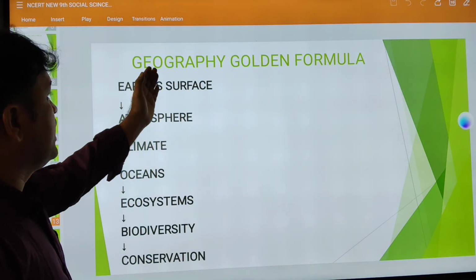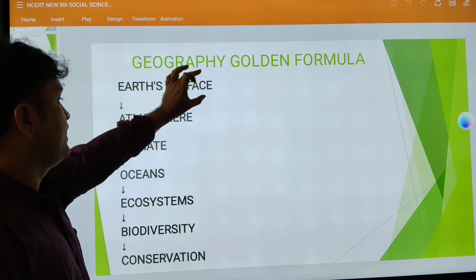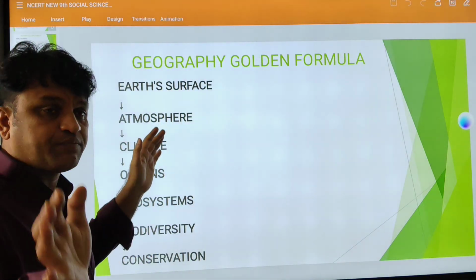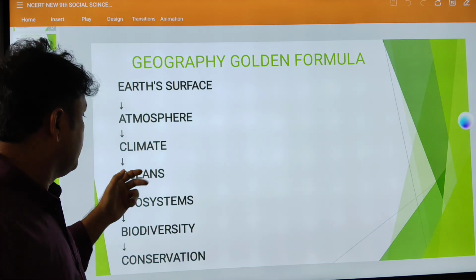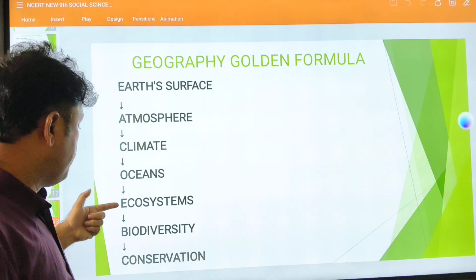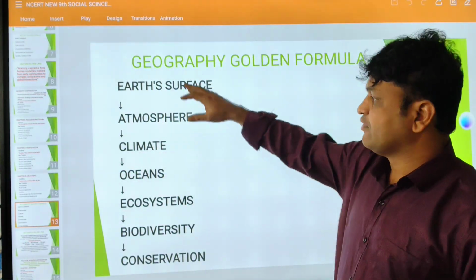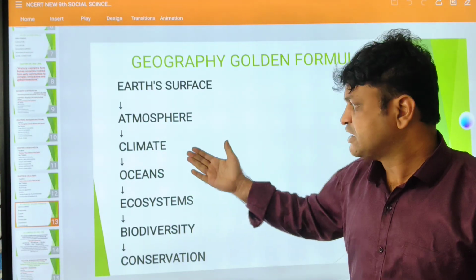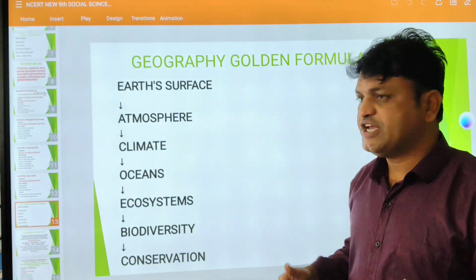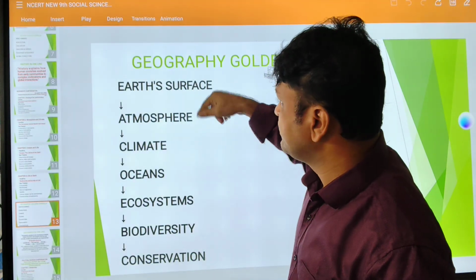And if you look at geography, the golden formula: how can you remember geography? What is the Earth's surface? On the Earth's surface we have atmosphere, then climate. After climate we can remember the oceans, and after ocean, ecosystem, biodiversity and conservation. In this way you can easily remember geography. What is the first one? Earth surface, atmosphere, climate, ocean, ecosystem, biodiversity and conservation. In this way you can easily remember it in one line.